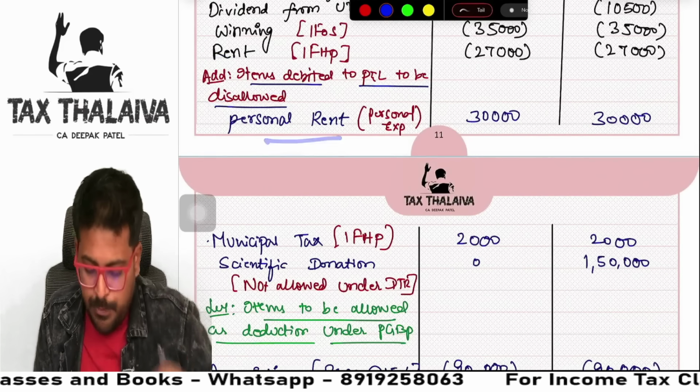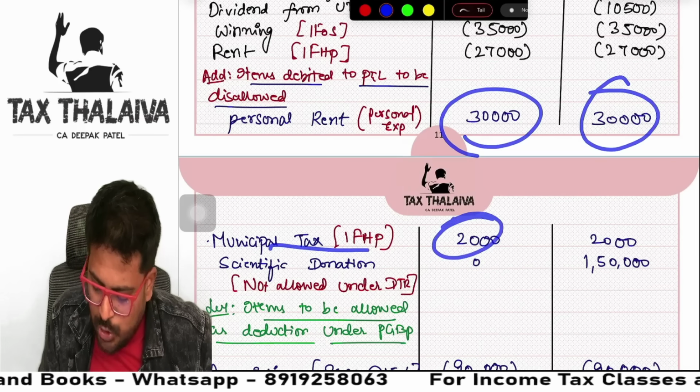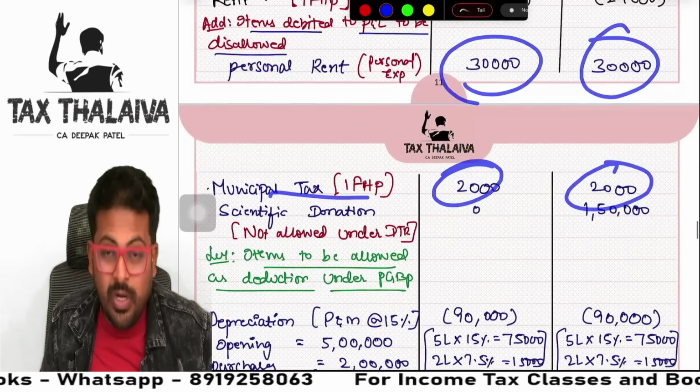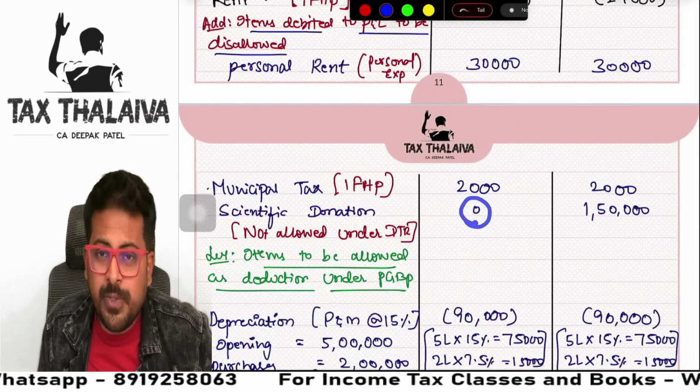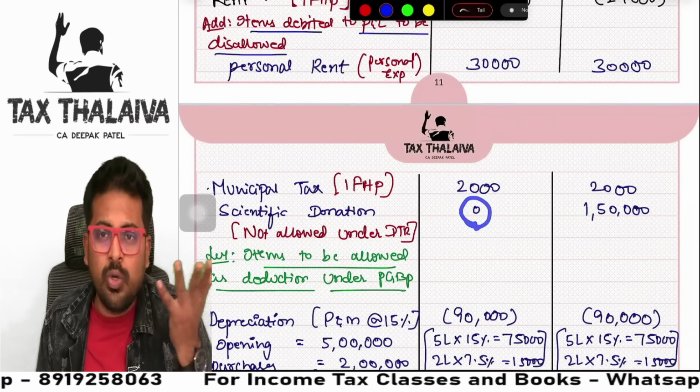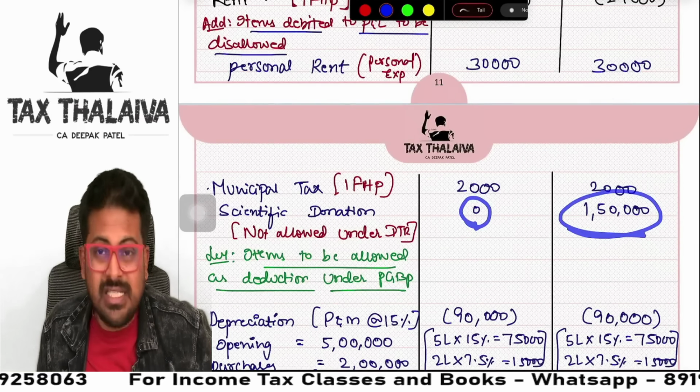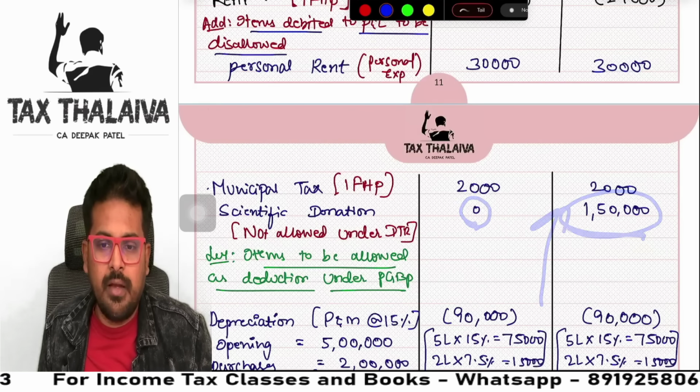So first personal rent expenditure, municipal taxes, house property, personal, scientific donation. Mind you, under optional tax regime it is allowed, so we need not do any adjustment. But under default tax regime it is not allowed, so we will add back.